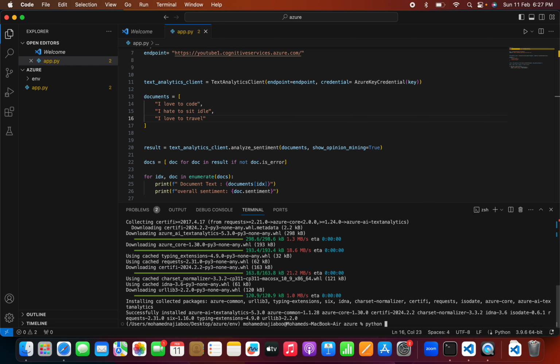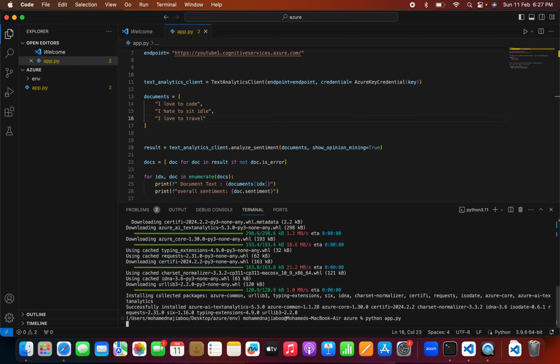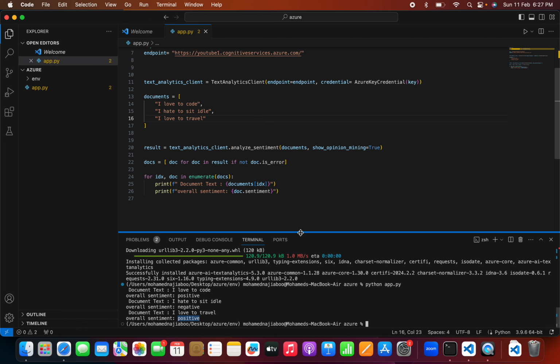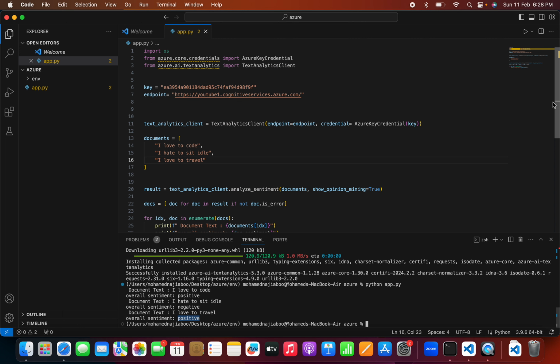I can run python app.py. Okay. So here we can see I love to code, its sentiment is positive, and I hate to sit idle, this is negative, and I love to travel, this is showing positive. Okay, so this seems to be working well. So in a couple of lines of code we are able to get sentiment analysis with the Azure Analytics service.